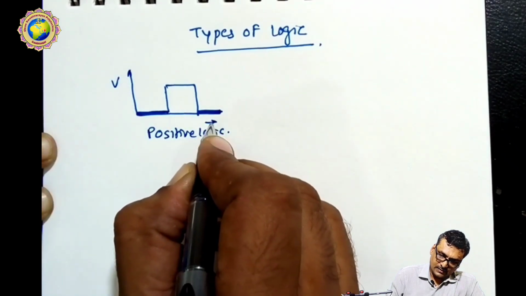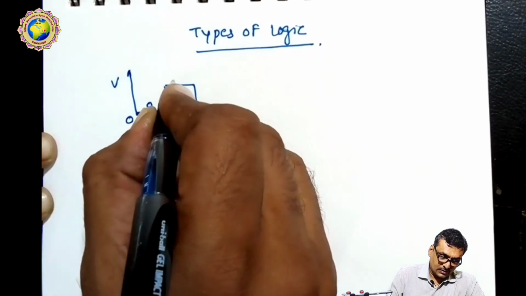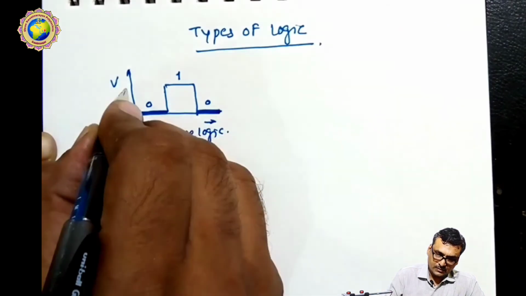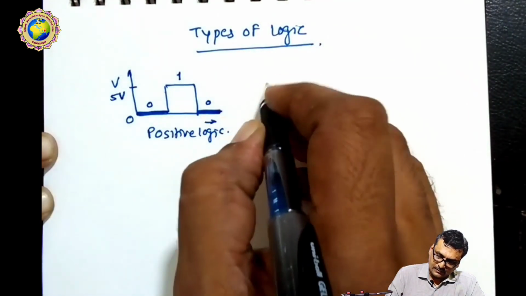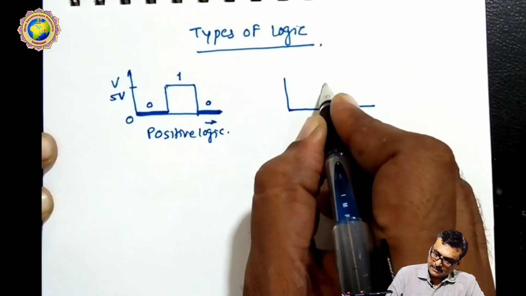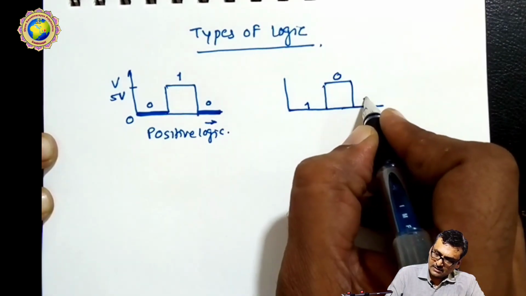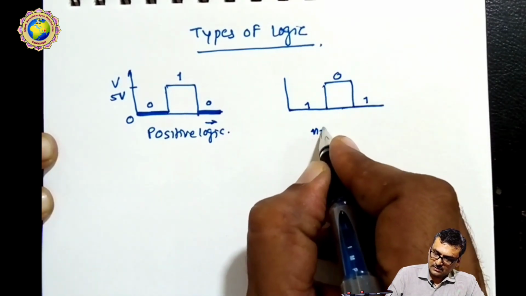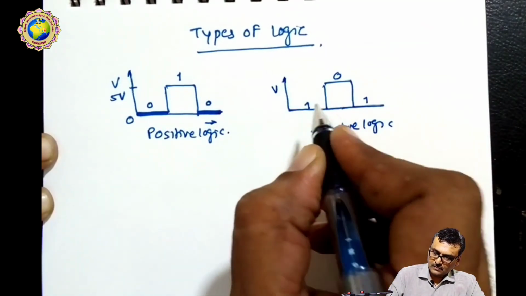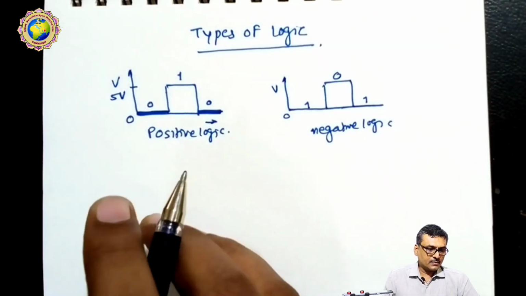Here is the voltage versus our notations or output. This is called 0 output, this is called 1 output, this is called 0 output. Then in the same way here is a 5 volt plus. The same graph I will represent here, but here this is called 1 logic, 0 logic, and this 1 logic. It's called negative logic. So this way we can discuss the logic.